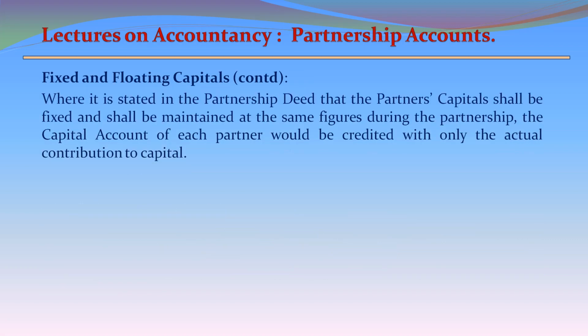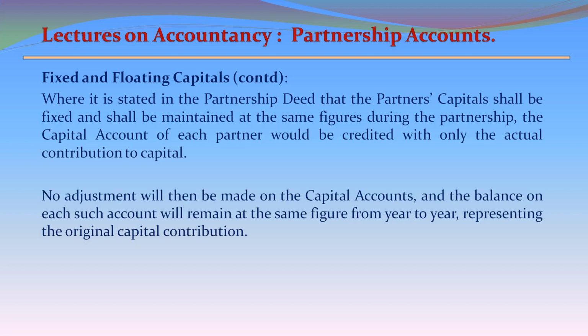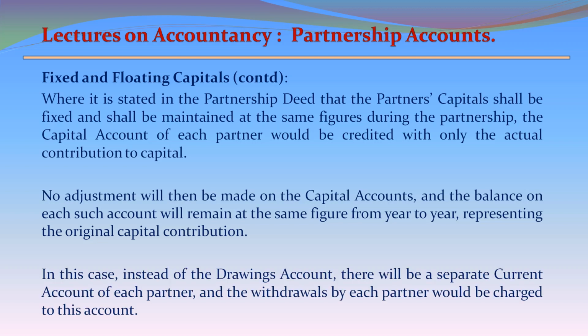Where it is stated in the partnership deed that the partners' capitals shall be fixed and shall be maintained at the same figures during the partnership, the capital account of each partner would be credited with only the actual contribution to capital. No adjustments will then be made on the capital accounts, and the balance on each such account will remain at the same figure from year to year, representing the original capital contribution. In this case, instead of drawings account, there will be a separate current account of each partner, and the withdrawals by each partner would be charged to this account.